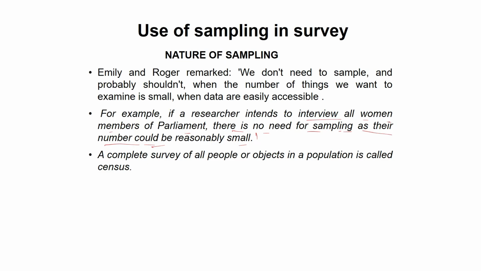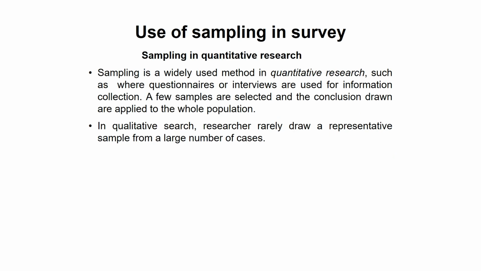Now moving ahead, what is sampling in quantitative research? Sampling is widely used in quantitative research. In our previous lectures, we already understood what qualitative and quantitative research are, and today we see that sampling is widely used in quantitative research, because questionnaires or interviews are used to collect the information.